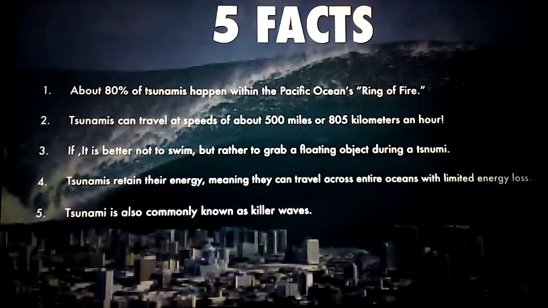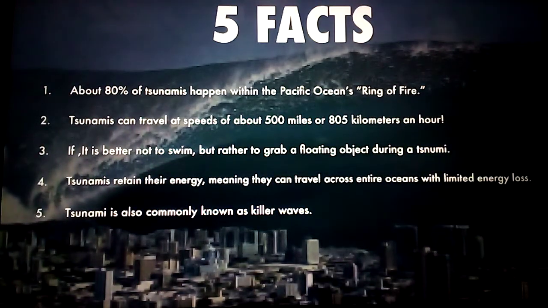Now see 5 important facts of the tsunami. About 80% of the tsunamis happen within the Pacific Ocean. There are 5 oceans: Pacific Ocean, Atlantic Ocean, Arctic Ocean, Antarctic Ocean, Indian Ocean. Among all these, we can see that tsunamis are more common in the Pacific Ocean. In the next slide we can see the Pacific ring of fire.